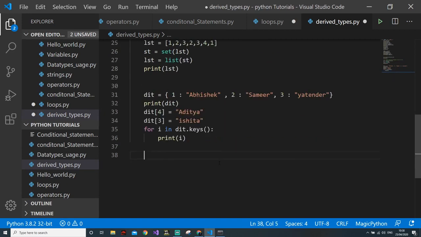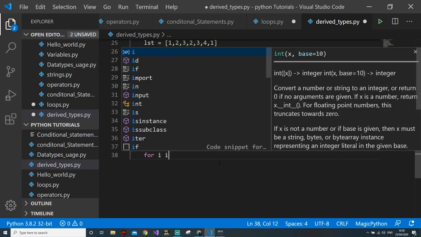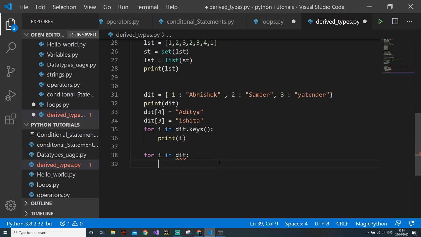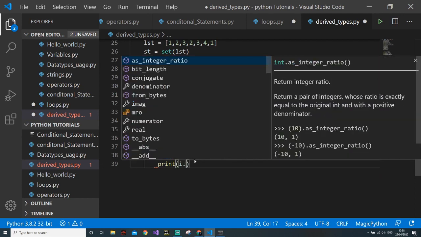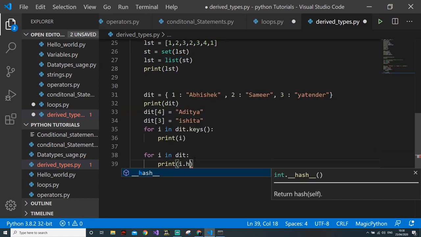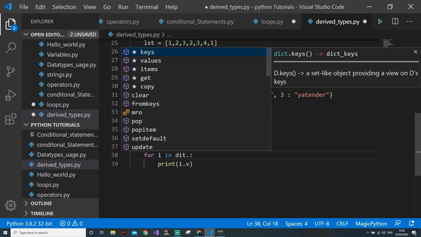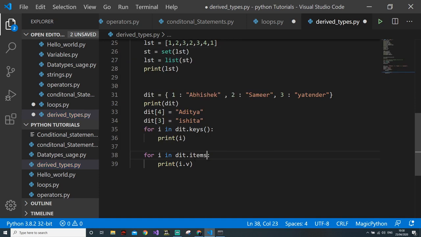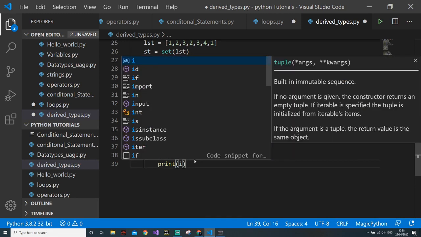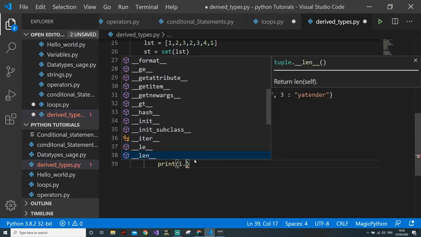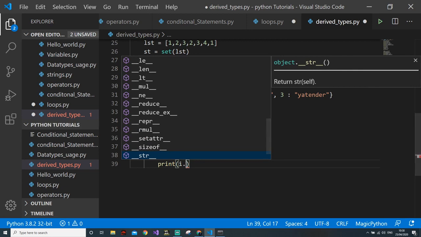Then if you want to print just the values, then for i in dict, then print, get value, dict.items. Yeah.